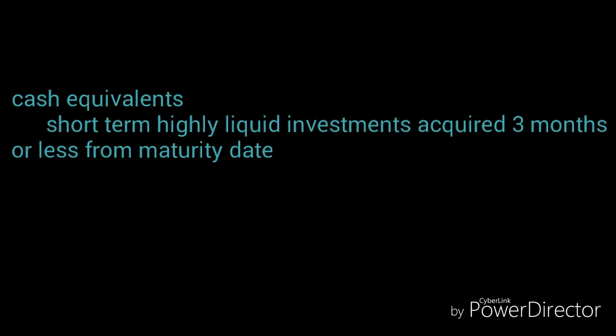Let's talk about cash equivalents. These are short-term, highly liquid investments acquired 3 months or less from maturity date according to PAS 7. Remember that it must be acquired 3 months or less from the maturity date. Any settlement after the year end doesn't matter. Examples are 3 months time deposits, 3 months money market instruments, and 3 months treasury bills.